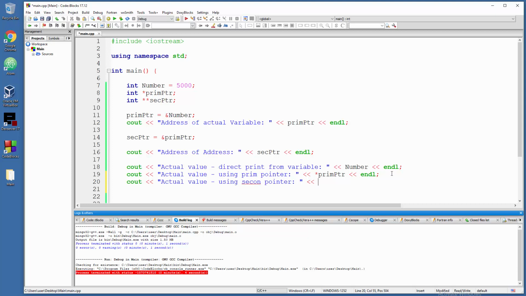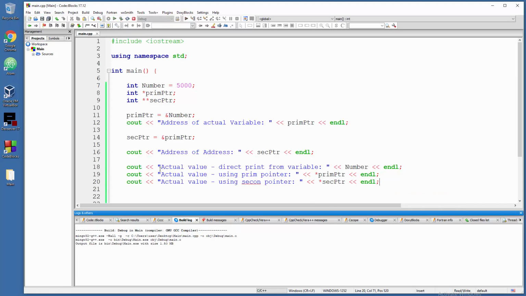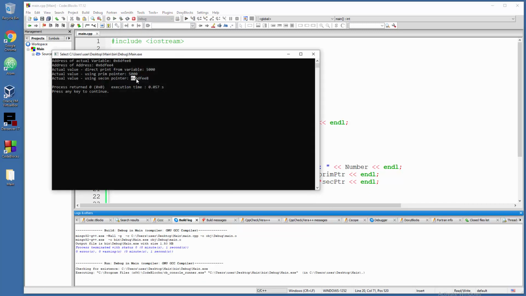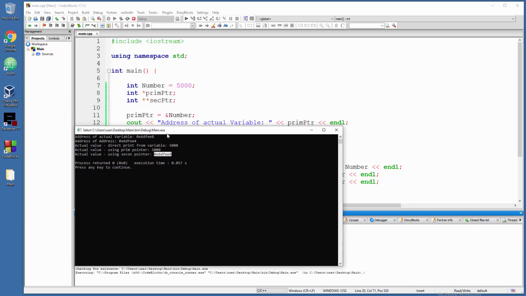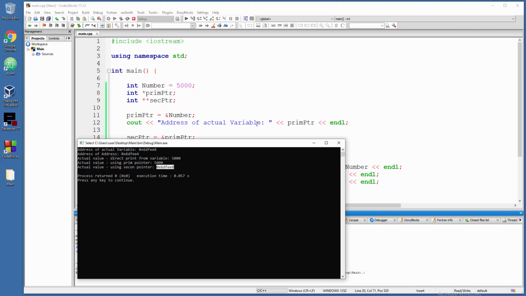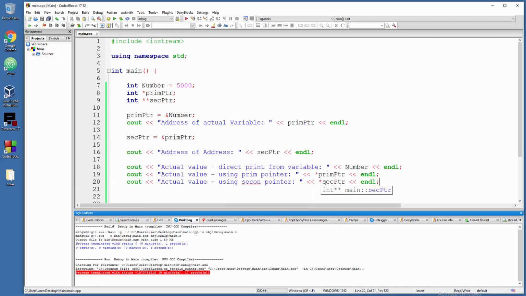So how to use dereferencing? Well, if you say just one star and you say secondary ptr, you will actually get the physical address of primary pointer. See, there you go. And this is the same as from here, the address of actual variable. Okay, so if you want to grab actual value, then you must also use another star, just like here.